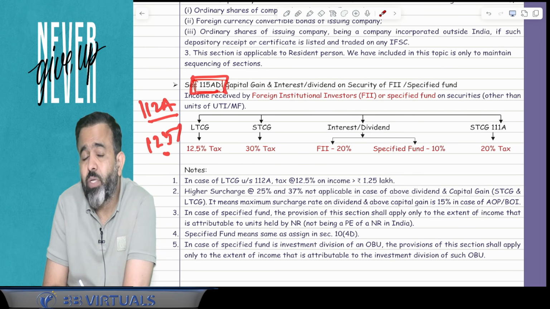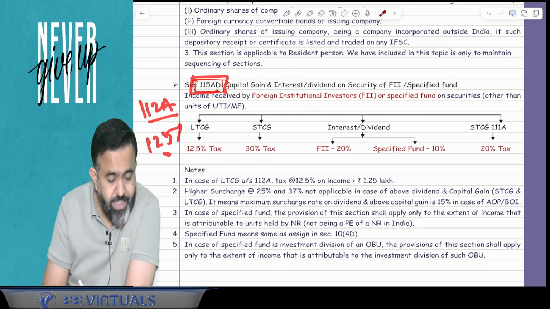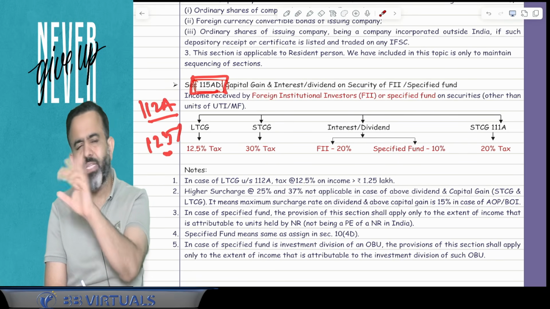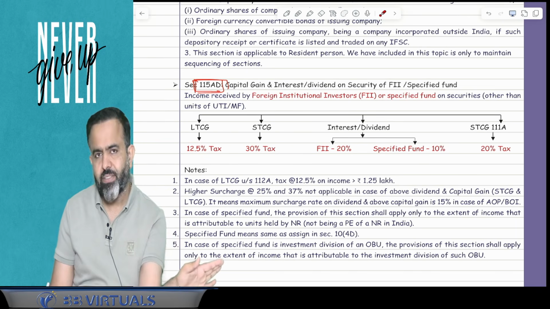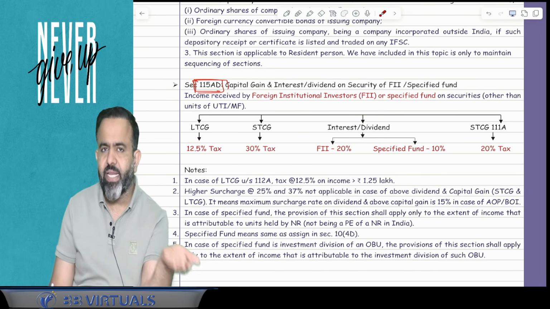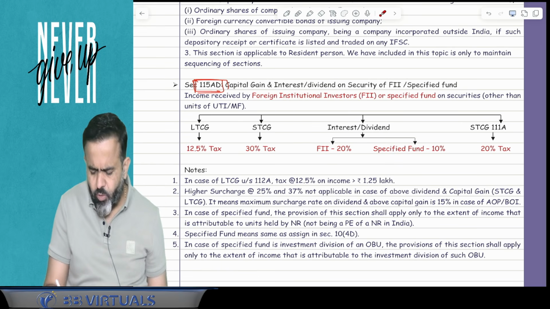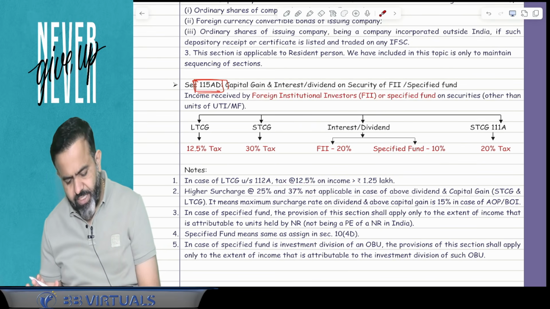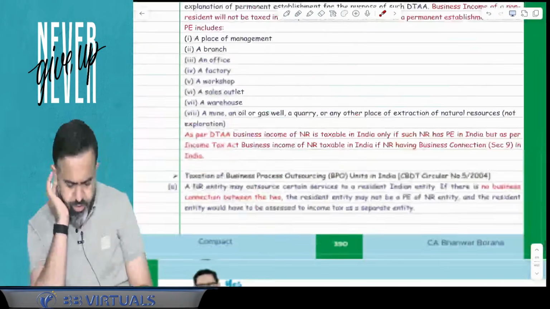But if 112A is not applicable and there is a long-term capital gain on other securities, then the tax rate was 10%. That was an inadvertent mistake by the lawmakers. Now that mistake is corrected. Now LTCG is 12.5%. If it is 112A, then obviously it is 12.5% in excess of 1,25,000. Done. So guys, this is the completion of your non-resident taxation.